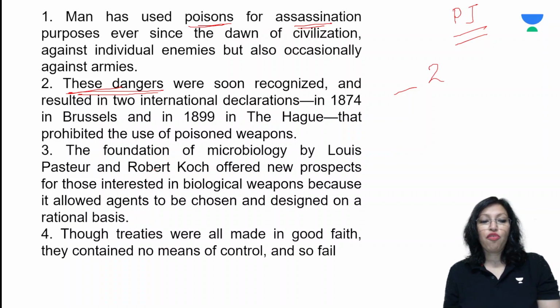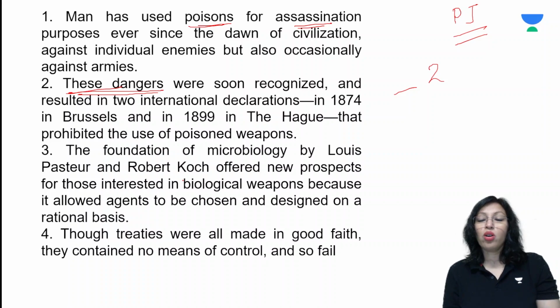The foundation of microbiology by Louis Pasteur and Robert Koch offered new prospects for those interested in biological weapons because it allowed agents to be chosen and designed on a rational basis. So the third sentence says that when microbiology was founded by Louis Pasteur and Robert Koch, it brought in new ideas and new concepts for anyone who was interested in biological weapons.